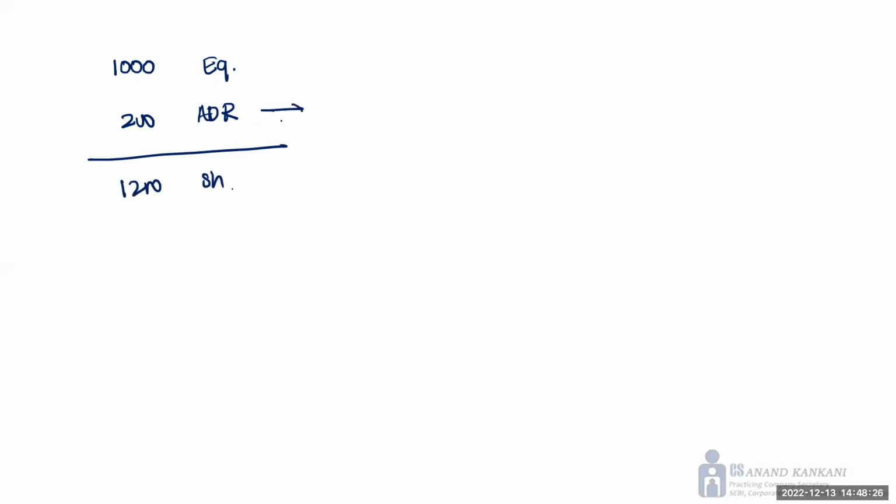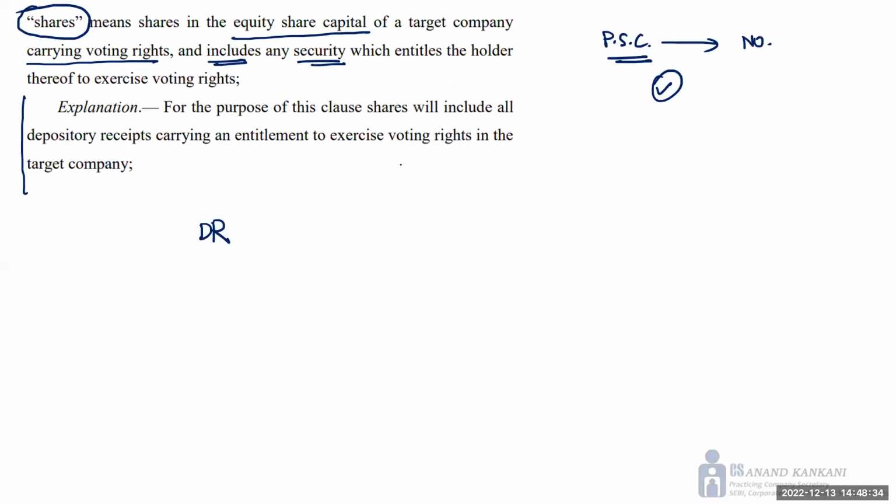But ADRs by default do not have the voting right. Equity shares, they have the voting right. So what is the voting right in the company? The total voting right is 1000, but the shares are 1200. Now understand, the intention of the lawmaker is to include the depository receipts into the definition of shares. That's the reason they have said, for the purpose of this clause, share will include all depository receipt carrying an entitlement to exercise the voting right.